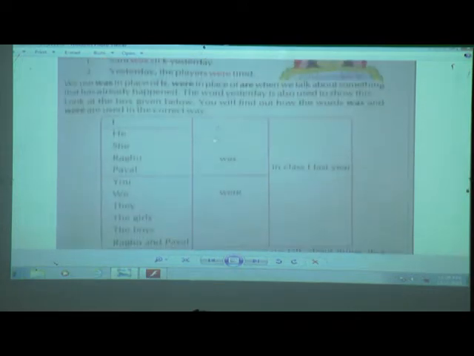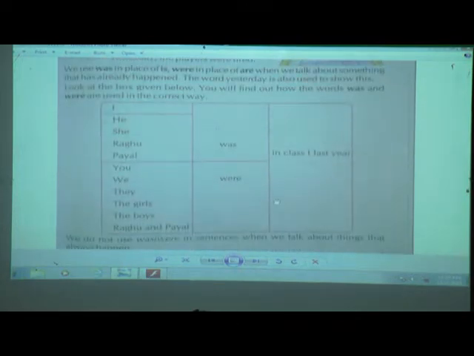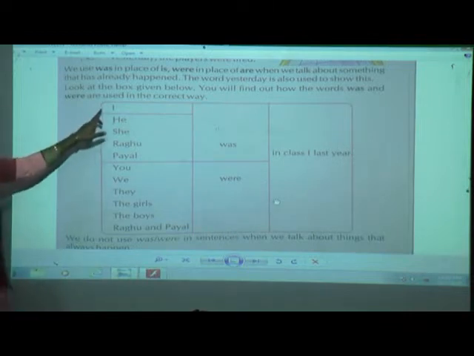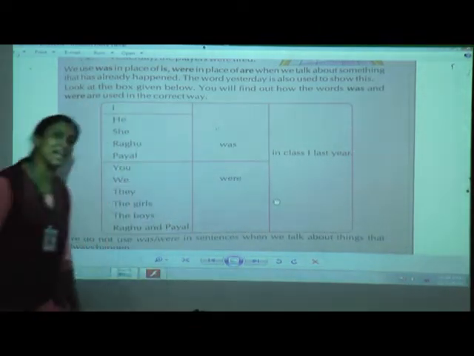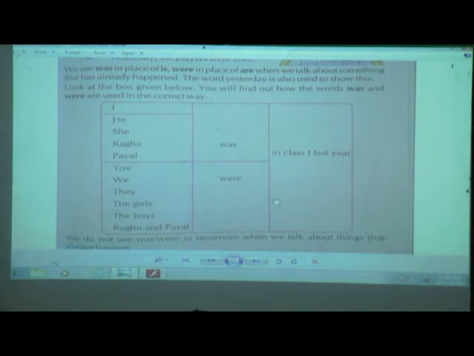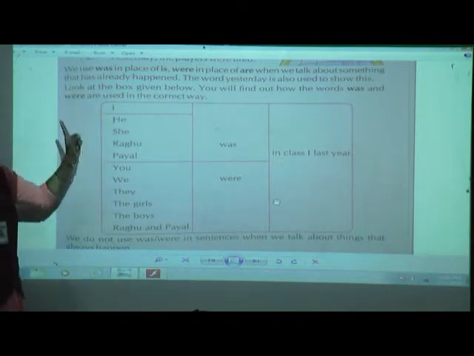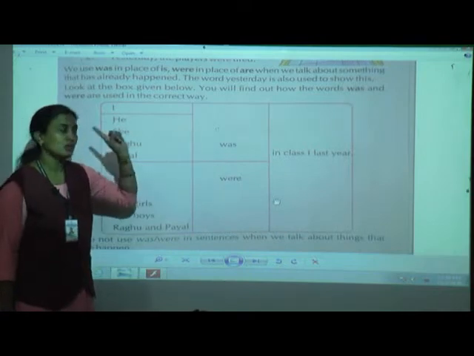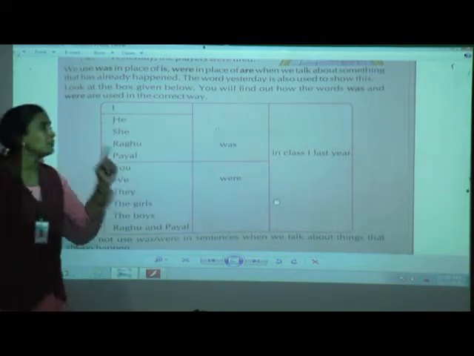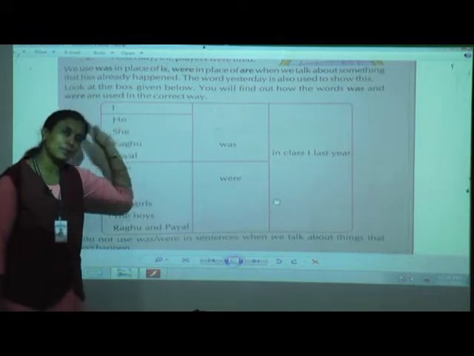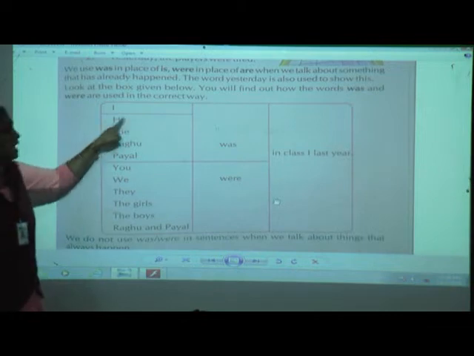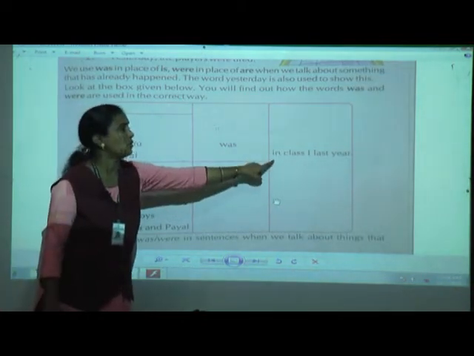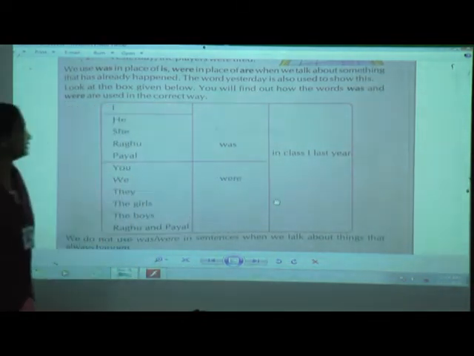Yes children, now carefully listen and concentrate in your textbook as well as on the board. I was in class first last year. See children, I, single person, was. We use was for only a singular person, when it has happened previously. So talking about last year, here we are using I was in class first last year.